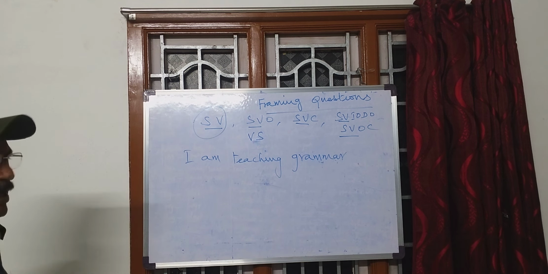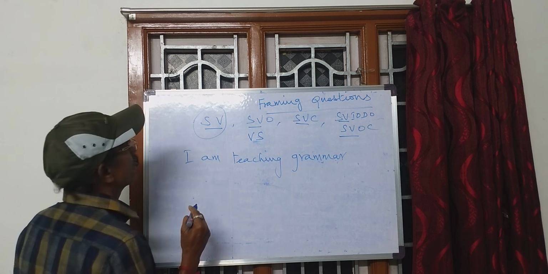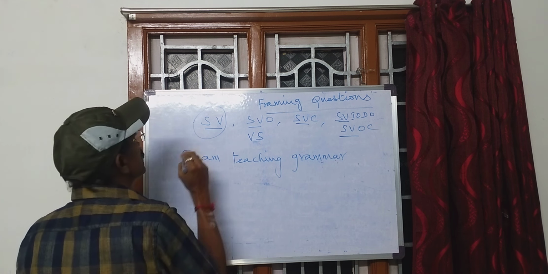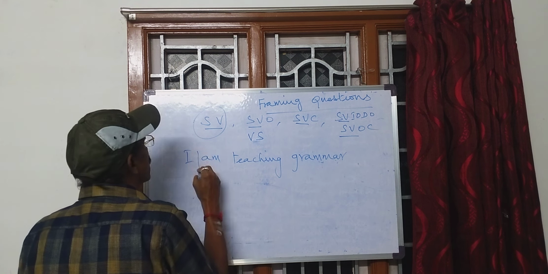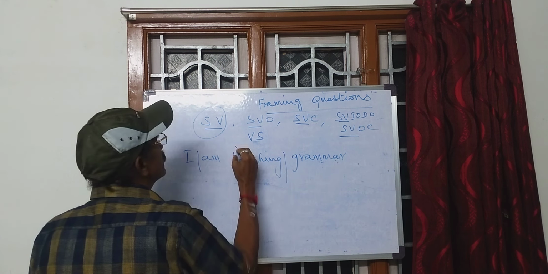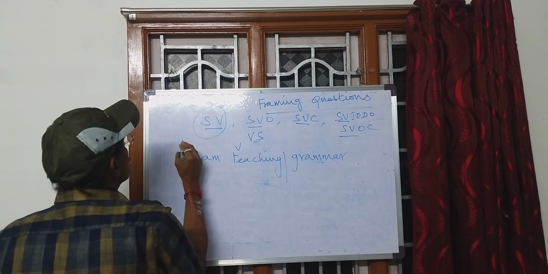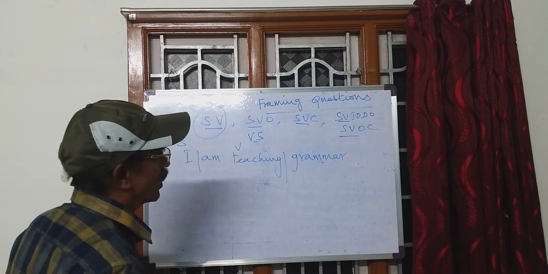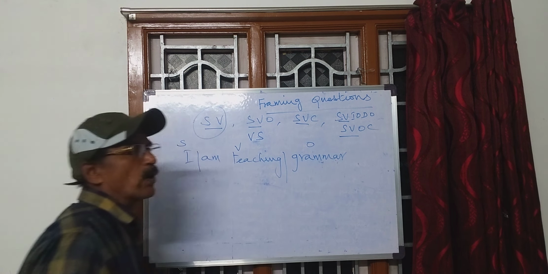This is a sentence I have written on the whiteboard. You see, here, which is the verb? If anyone asks you which is the verb, you simply say that I am teaching is the verb. And then I is the subject. Grammar is the object, SVO.